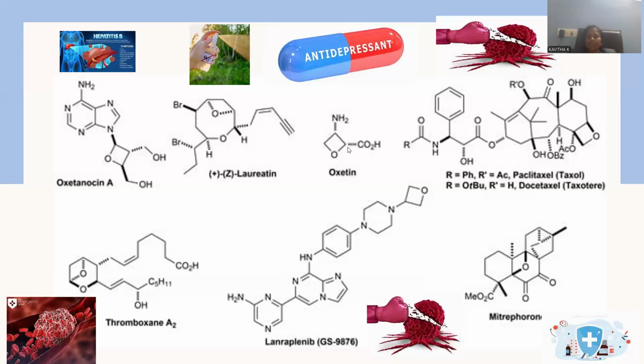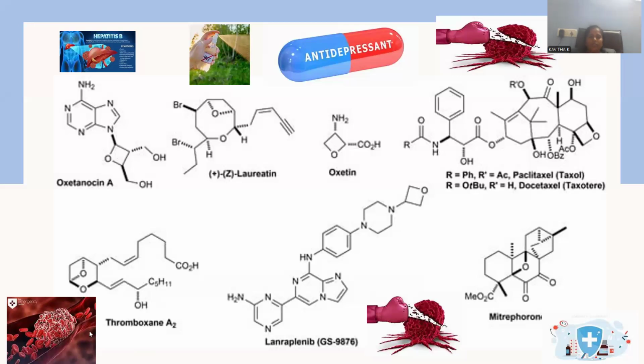Oxetine. Oxetine is having carboxylic acid at the position number 2, amine at the position number 2, having antidepressant property, right? So it is used to stimulate the central nervous system, and the nervous system will be activated and the depression conditions will be mitigated. And this is another bulkier drug we already repeated so many times, called the paclitaxel. So simply called Taxol. Taxol is the antineoplastic, a cancer curative drug it will be.